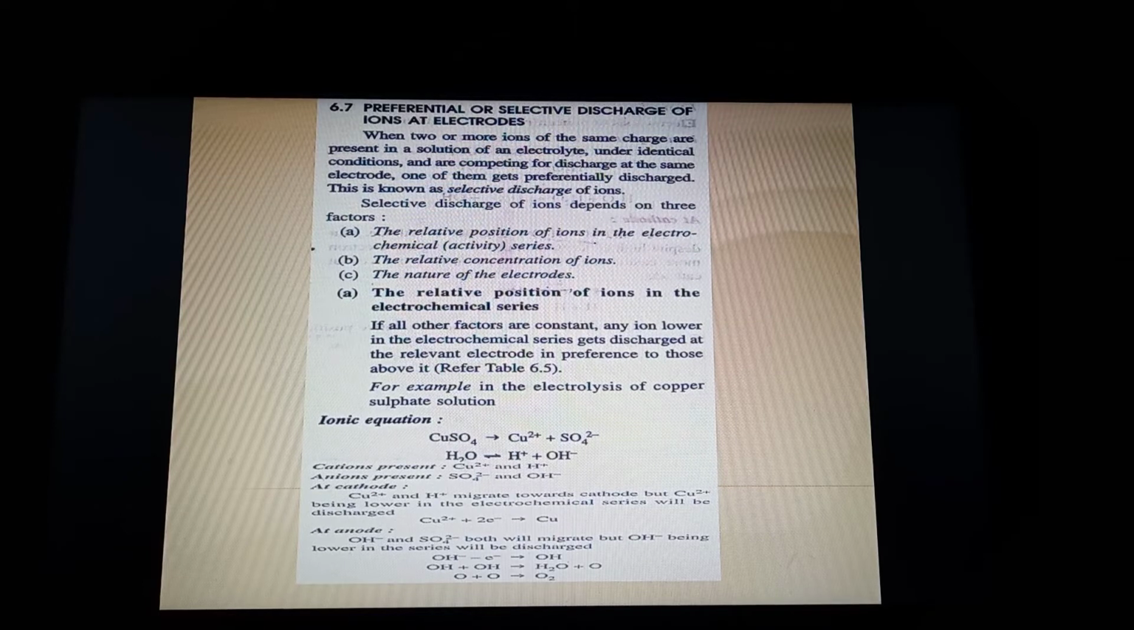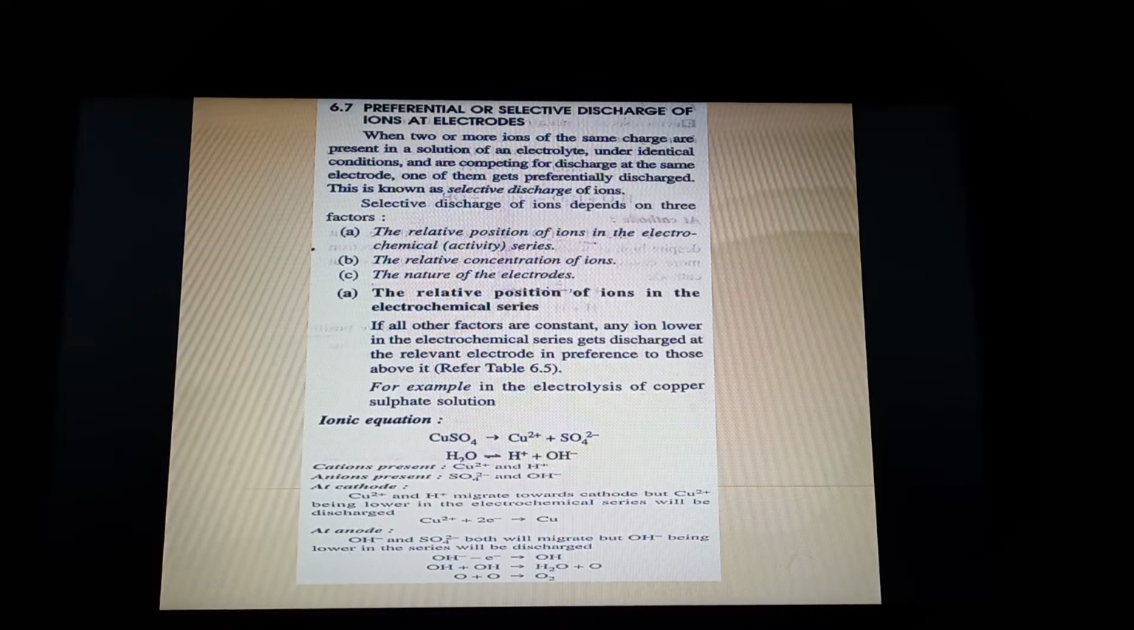Now I'm going to speak about what is preferential discharge. When we talk about electrolysis, in the electrolytic cell sometimes we can have more than two ions, two cations or two anions. Now it becomes very difficult to decide which of two cations will travel faster and which of two anions will travel faster, because two cations cannot travel at the same speed and two anions cannot travel at the same speed. Because they are cations and anions of different metals, naturally they are not the same, and they will not follow the same speed pattern.